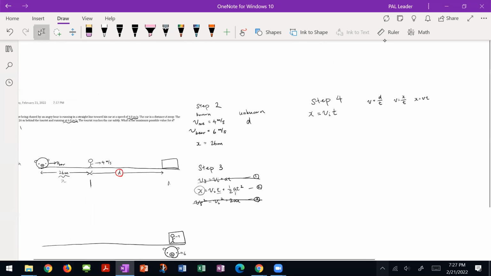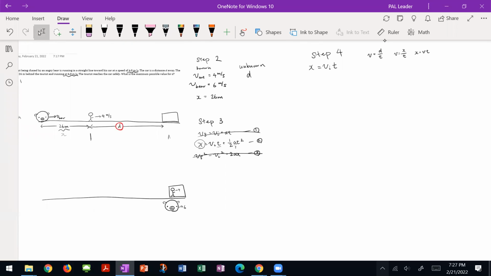Anyway, we want to find the maximum possible distance. Okay, so this is a part where you just kind of have to swallow and be like, okay, this is how you solve it. I mean, well, this is how I solve it. I don't know how other people solve it, but this is just how I solve it.